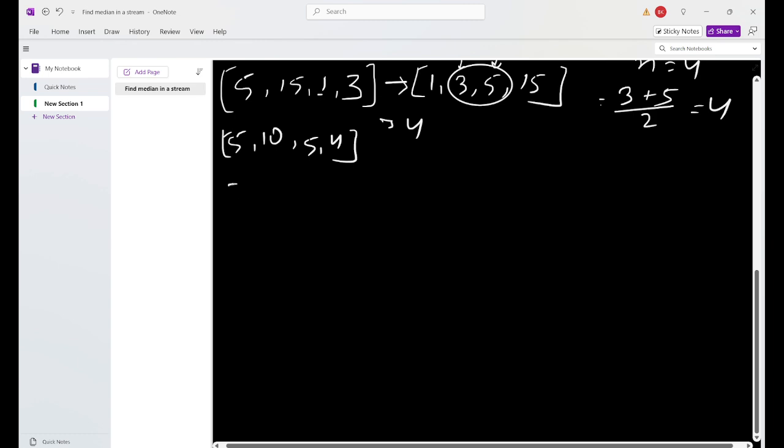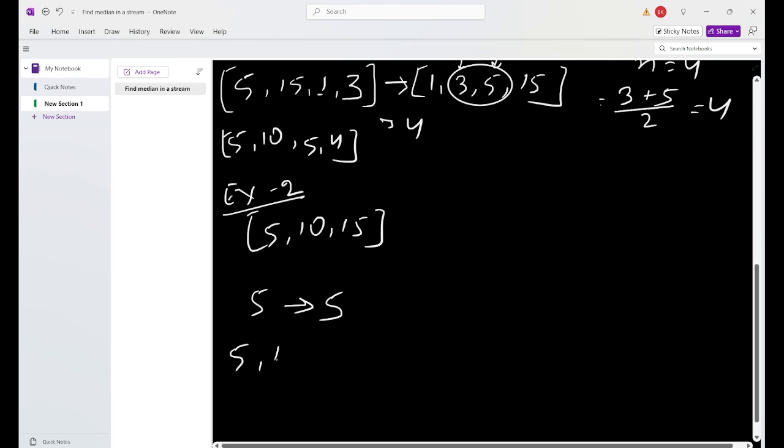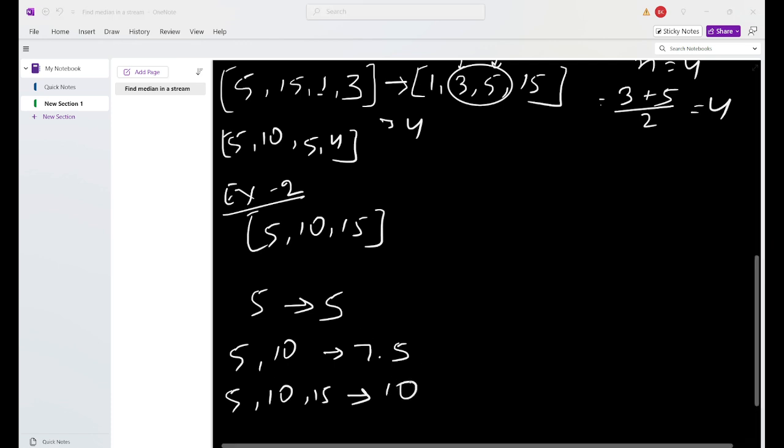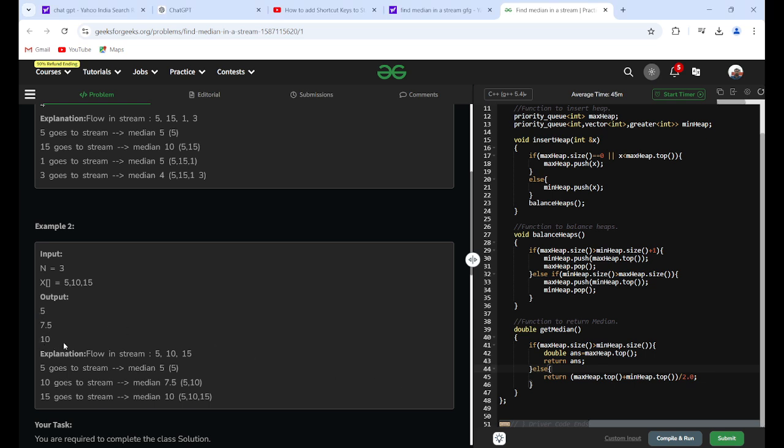Other example: 5, 10 or 15. If we insert the first element, the median will be 5. If we insert the second element, the average will be 7.5. Then after that we insert the third element, and the median will be the middle element, 10. Our final answer will be 5, 7.5 and 10. You can match it here: 5, 7.5 and 10.